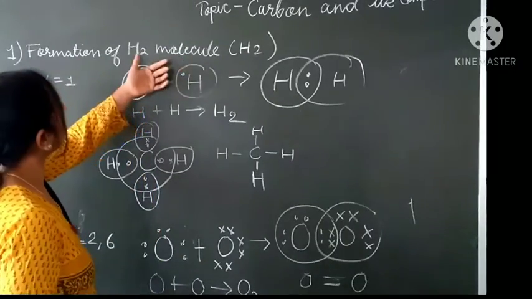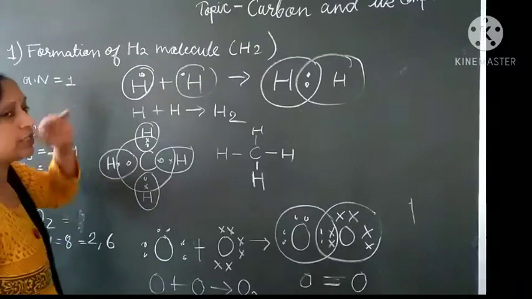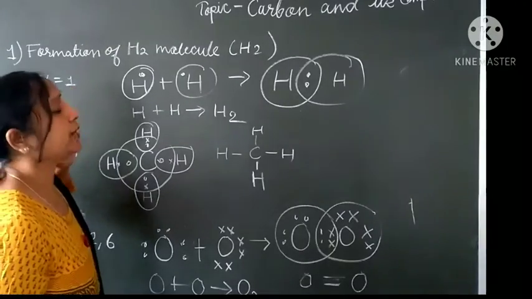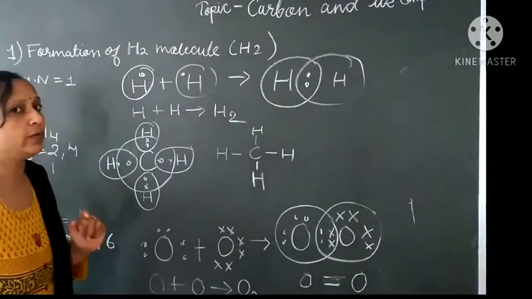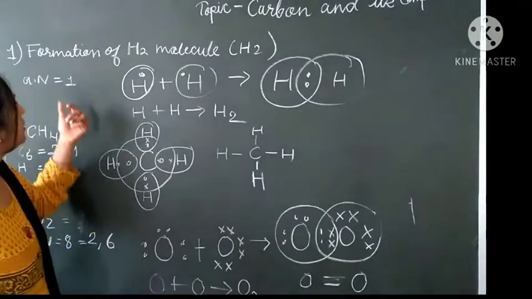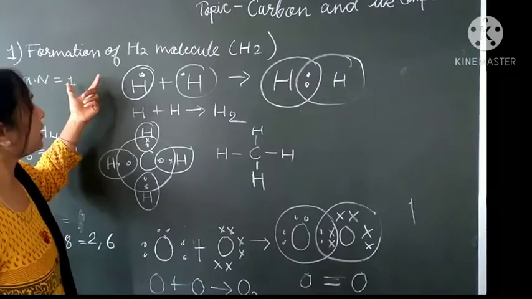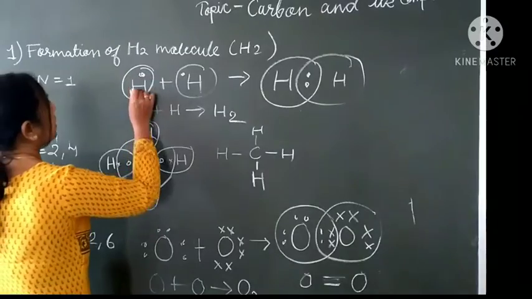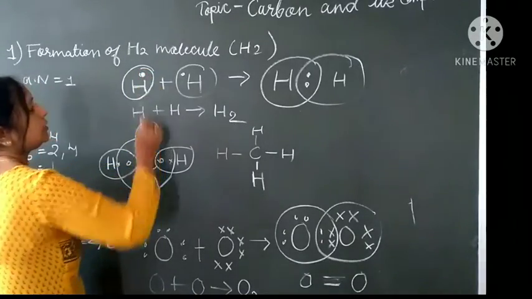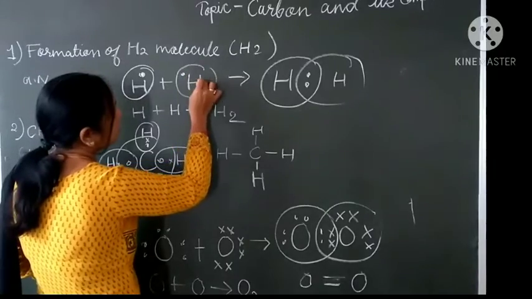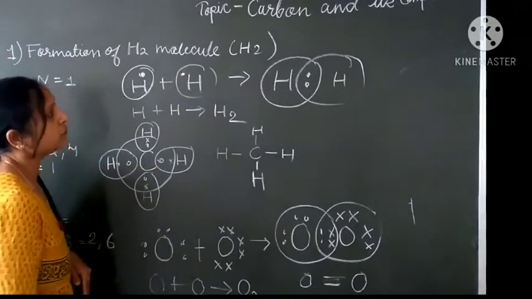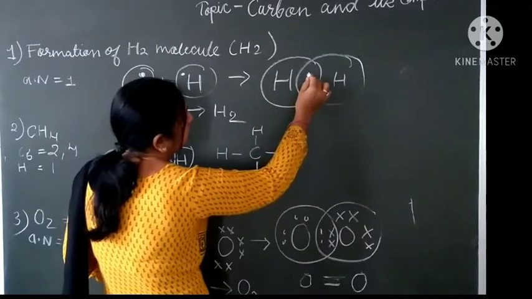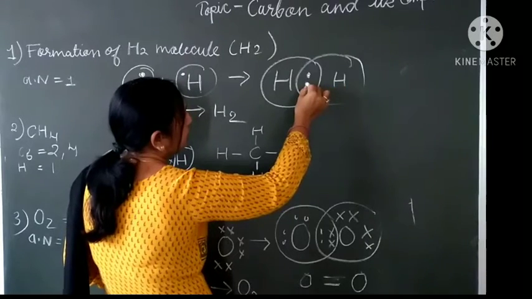Formation of H2 molecule. Students, we know that the atomic number of hydrogen is only 1. So it has only 1 electron in its valence shell. So, to attain noble gas configuration, it needs 1 more electron. So it will share 1 electron with another atom of hydrogen. See students, here hydrogen has 1 electron in its valence shell. Another hydrogen atom also has 1 electron in its valence shell.